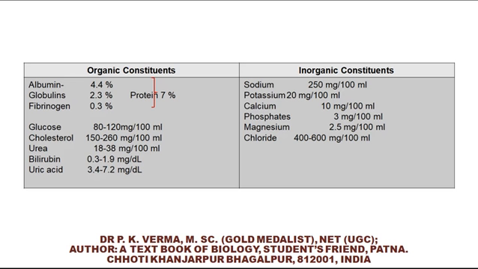Among the inorganic constituents, sodium is 250 mg per 100 ml, potassium 20 mg per 100 ml, calcium 10 mg per 100 ml, phosphate 3 mg per 100 ml, magnesium 2.5 mg per 100 ml, and chloride 400 to 600 mg per 100 ml.